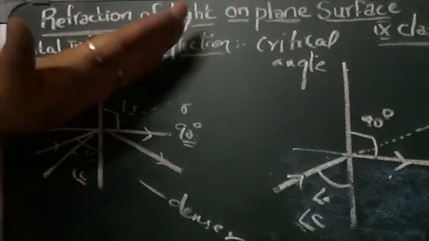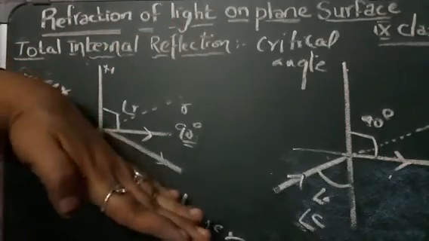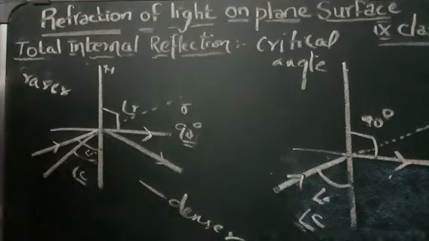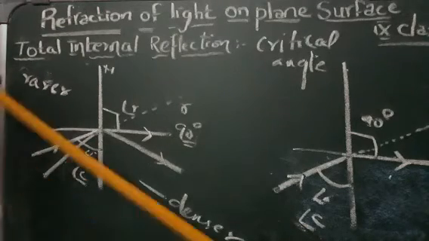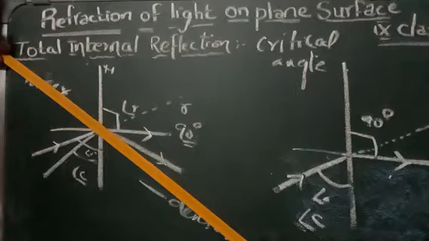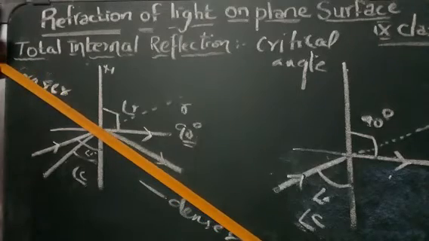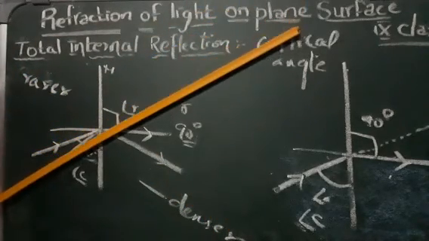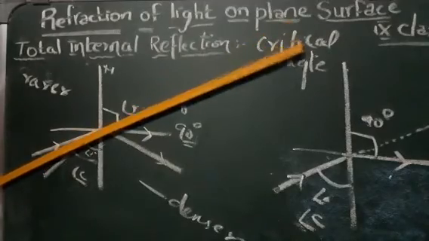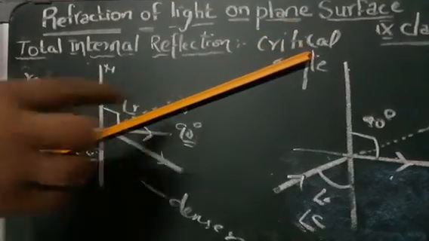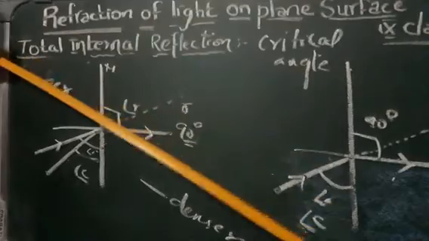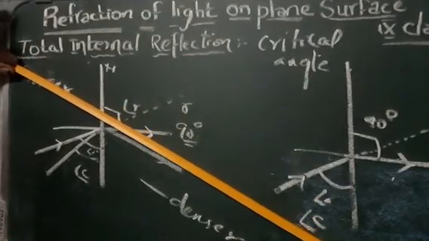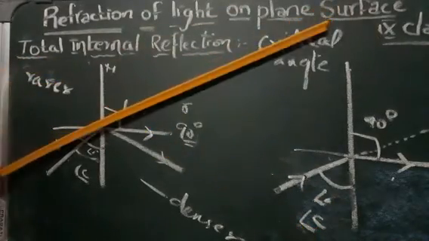They are not coming into the rarer region now. They get reversed here and come back into the denser region only. They will not go straight like this. The ray must go like this, but you see that the ray is reflecting back and is not going into the rarer region.